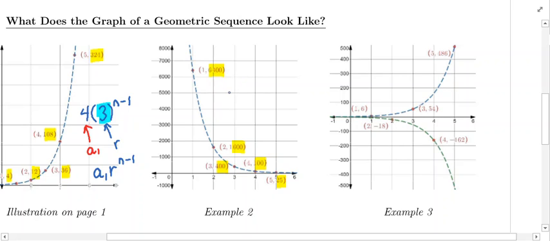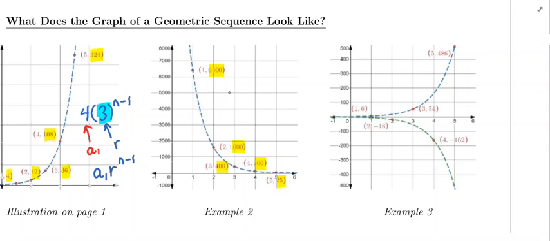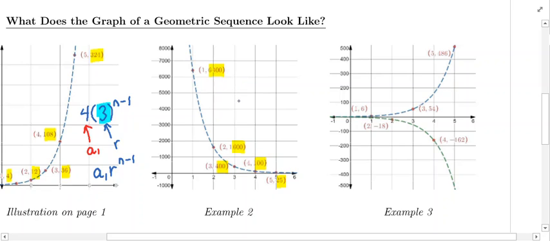Think back to section 4.5 when we looked at exponential functions. Remember, we graphed out e to the x and 10 to the x. It's the same kind of shape that we see here. The equation of the curve here is 6400 times 1/4 raised to the n minus 1 power.